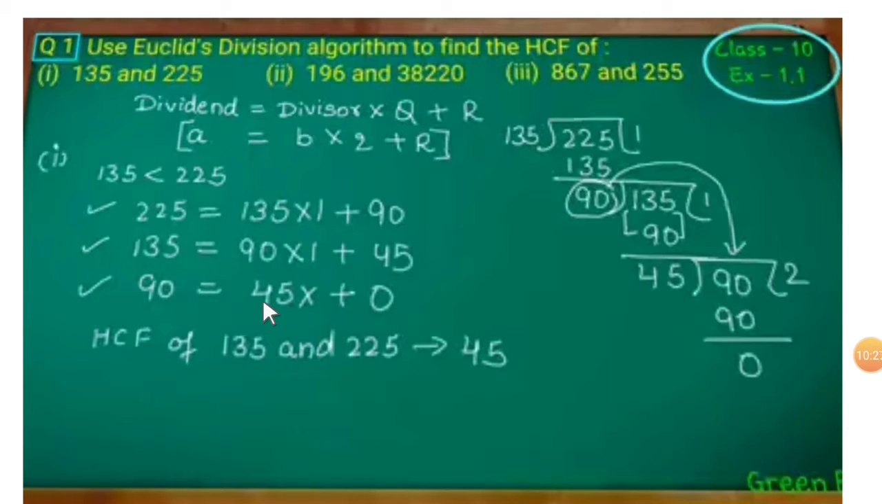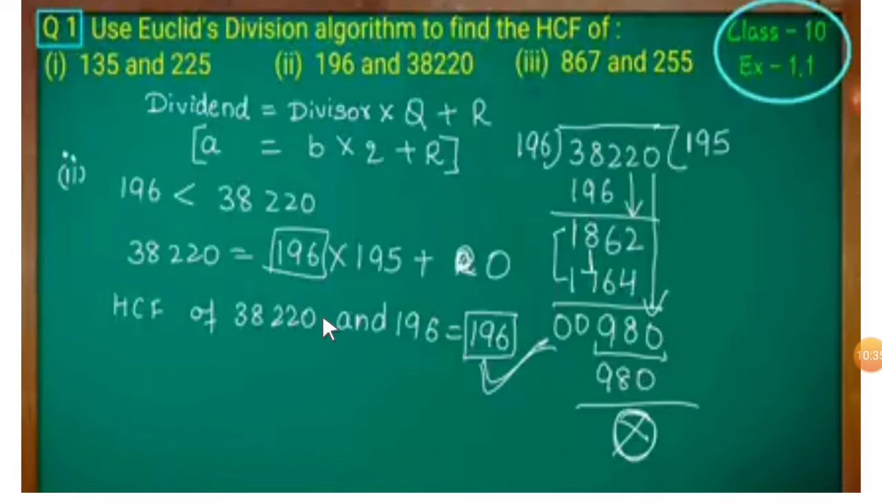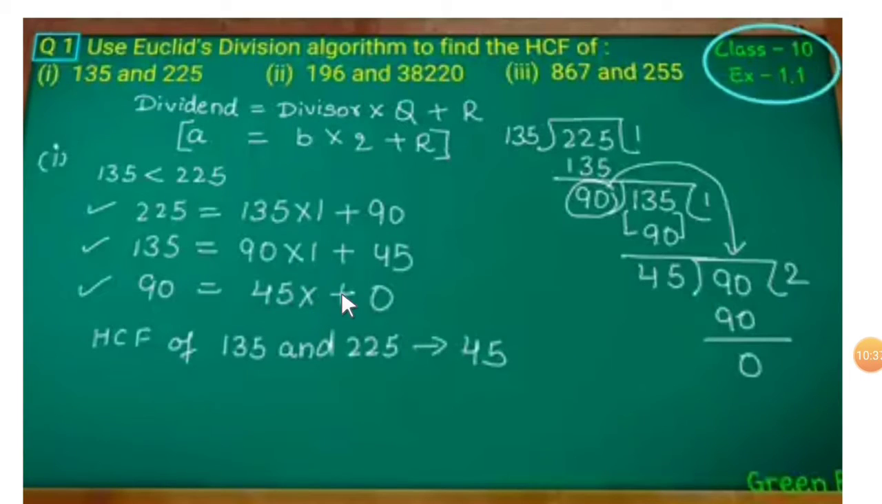So A is equal to B into Q plus R. Here 45 into 1, 45 into 1 should be there. So 45 ones are 45 plus 0. So the HCF of 135 and 225 is 45, because the last divisor, when you get the remainder 0, the last divisor gives us the highest common factor of these two numbers.